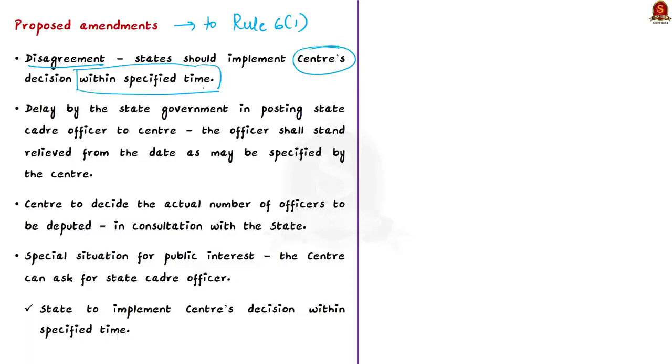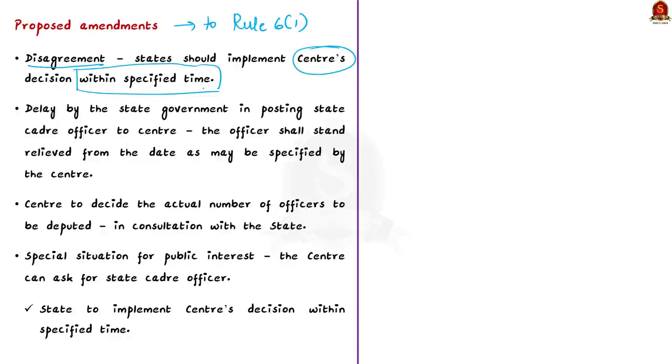See, currently in the rules, the words "within a specified time" are not present. Because of this, the states delay the implementation of this order of the central government. Now this amendment will put a stop to such delays. This is the first proposed amendment. Now the next amendment is proposed with reference to the first one.